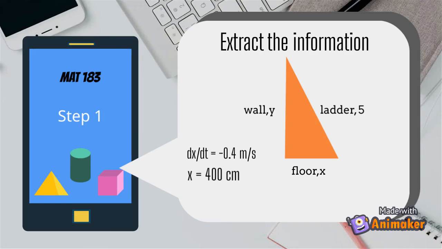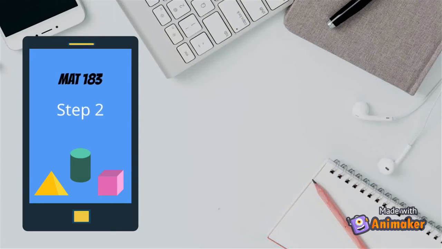Next, we should know what the problem is, which is we need to find the rate of change of the ladder height on the wall. We can simply write it as dy over dt. So using the chain rule, we can create the equation dy over dt equals dy over dx times dx over dt to get the answer.